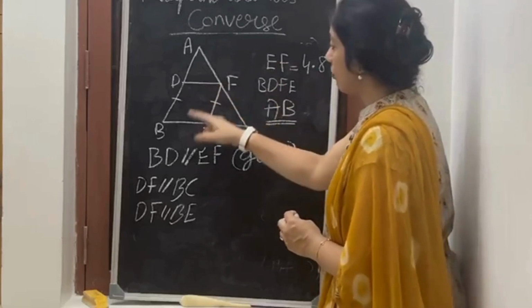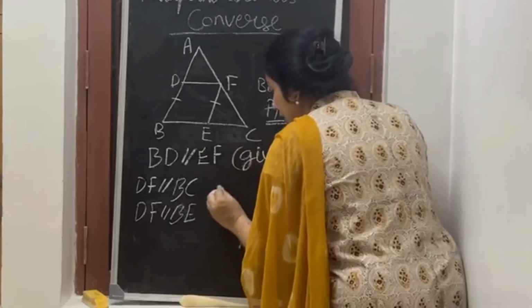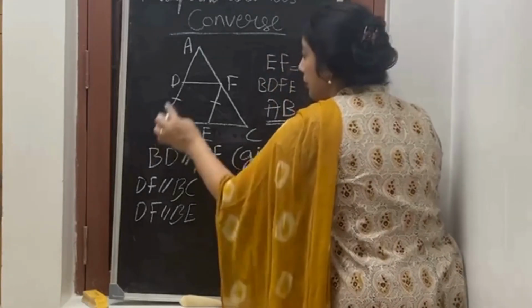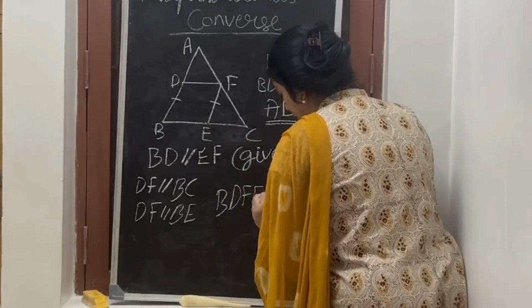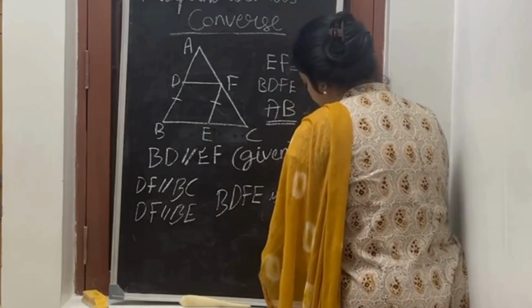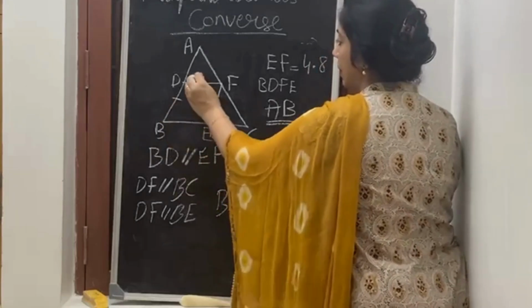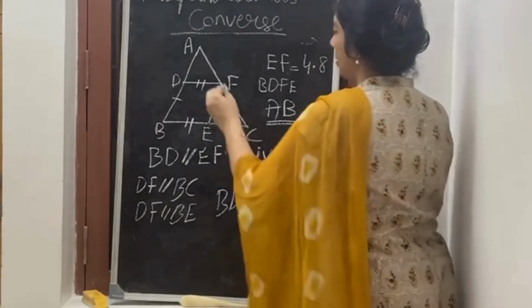Now, because opposite sides are parallel to each other, we prove that BDFE is a parallelogram. Because these are parallel to each other, we prove that this is a parallelogram. Which is a parallelogram? This.